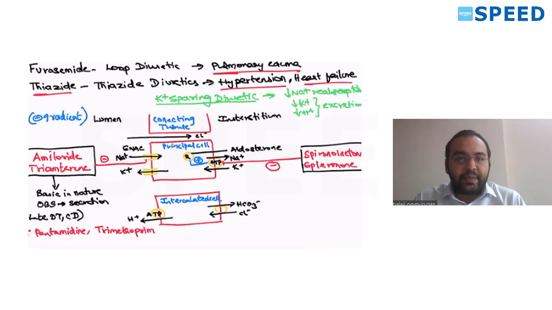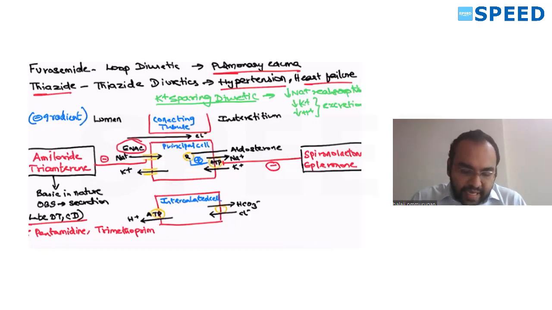These potassium sparing diuretics act in your late distal tubule and collecting duct. Simple, remember that first. In the collecting duct, there is a cell called the principal cell. This principal cell, in the luminal side, has a transporter called ENaC, which is useful in transport of sodium and potassium. So how does that work? It helps in reabsorption of your sodium and it pushes the potassium out into the lumen.